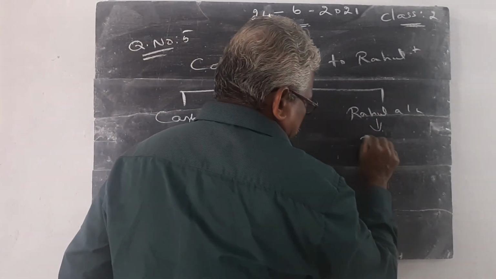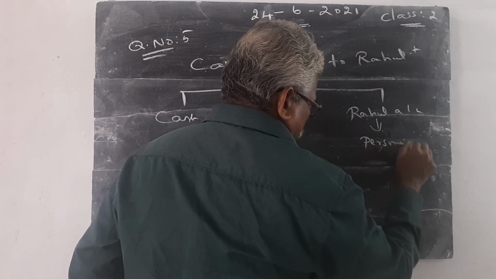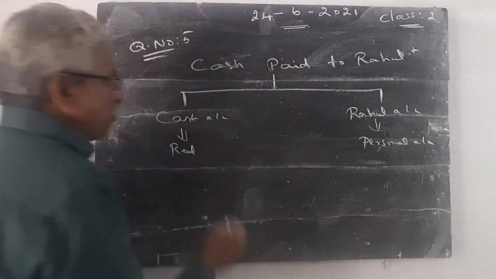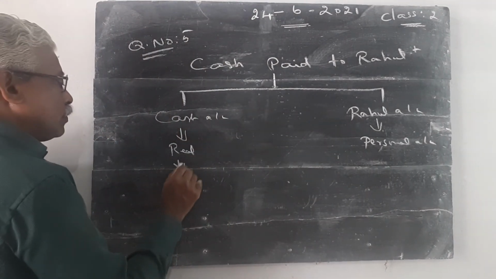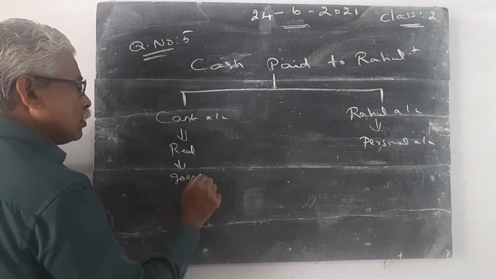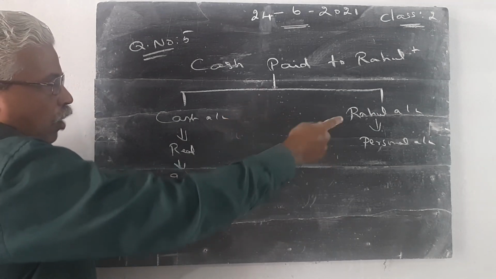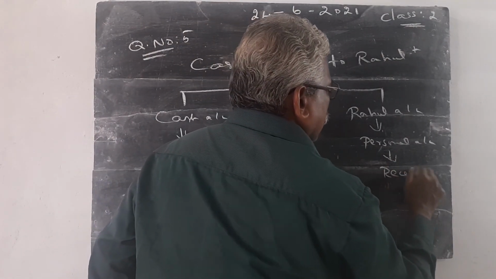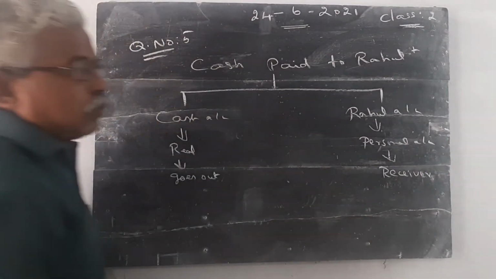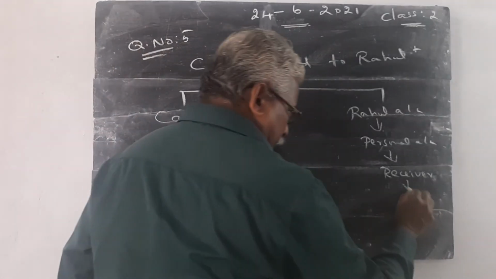Rahul is the personal account. Paid cash, so cash goes out. Rahul is the receiver of this cash. The rule of the personal account is debit the receiver. The rule of the real account is debit what comes in, credit what goes out.